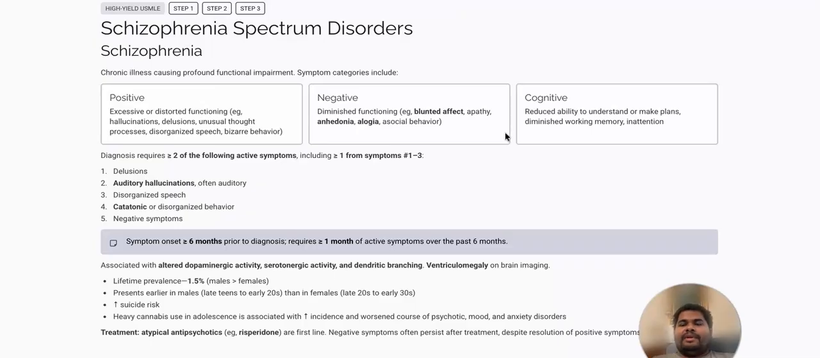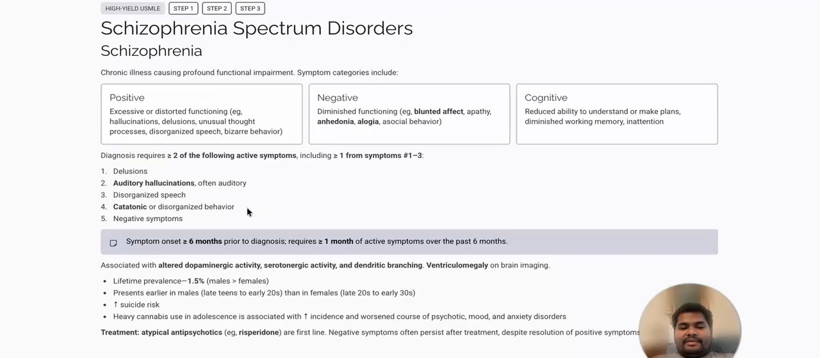Till now, we knew that schizophrenia is a chronic illness in which there is significant functional impairment. We knew some of the symptoms, but to diagnose schizophrenia, there are a few conditions that need to be met. There are 5 symptoms that we must know. One is delusion, next is hallucinations, which are often auditory hallucinations. So delusion, auditory hallucination, disorganized speech, catatonic or disorganized behavior, and negative symptoms.